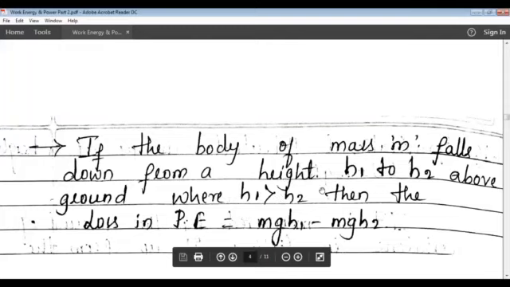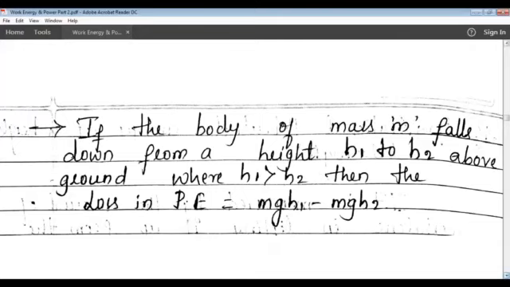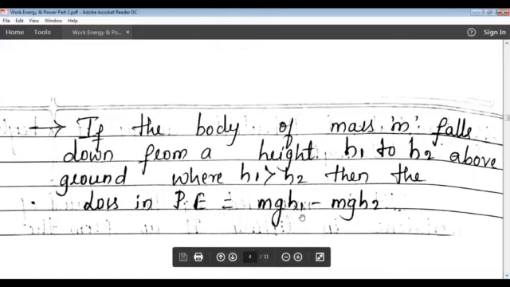When the height decreases, there will be a loss in the potential energy, because as the height increases the potential energy increases, as the height decreases the potential energy decreases. Therefore the loss in potential energy is mgh1 minus mgh2. This is at the highest position, and this is after some time, it will be mgh2.